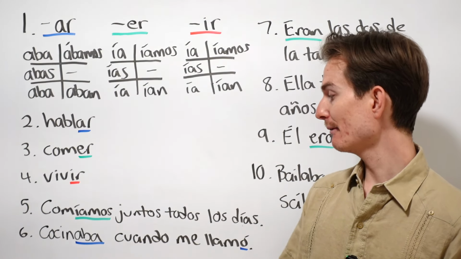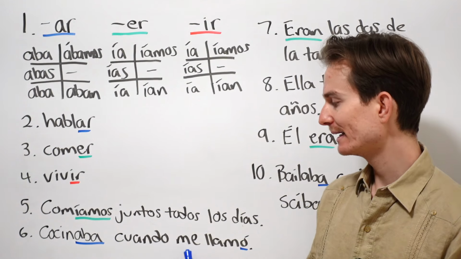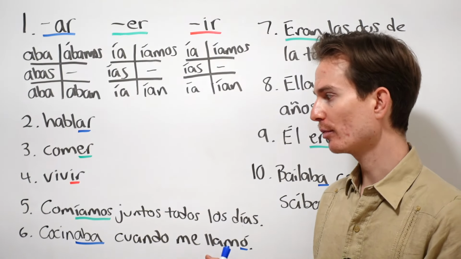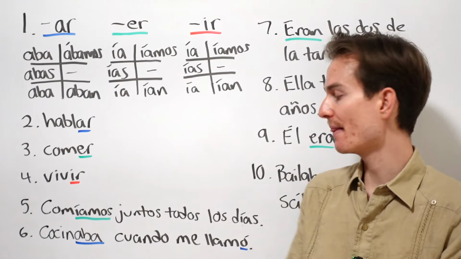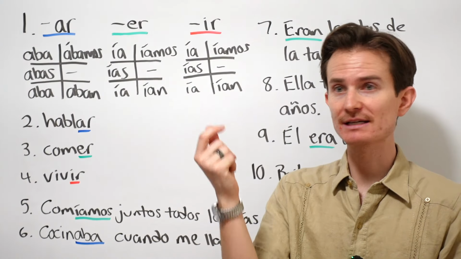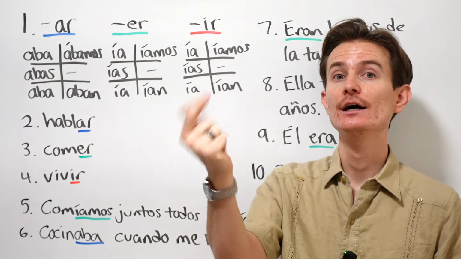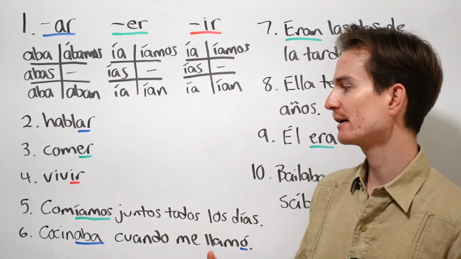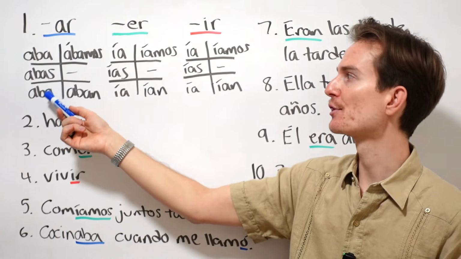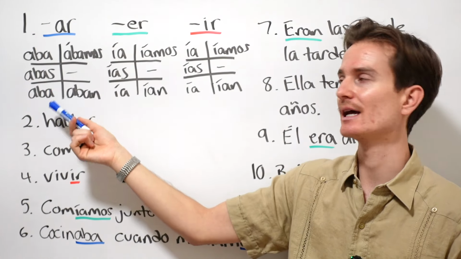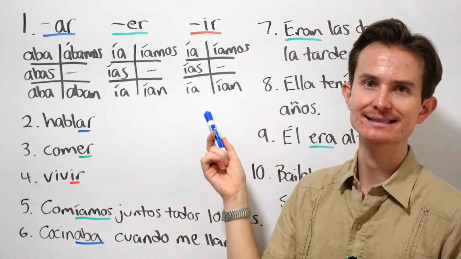Or, cocinaba cuando me llamó, okay? I was cooking when he called me or she called me. It is very common that the imperfect will be going on and then the preterite will interrupt it, okay? So, I was cooking when he called me, okay? It's a very common thing. Now, notice how in the first person and in the third person, it's actually the exact same ending, right? Aba and aba, same thing with these two. It's exactly the same.